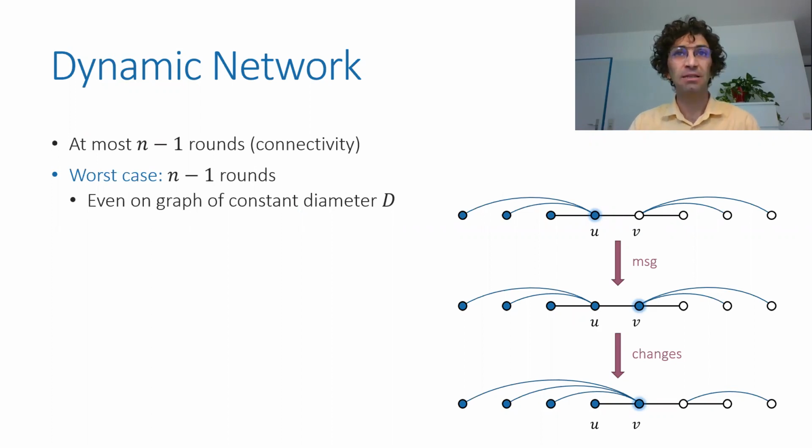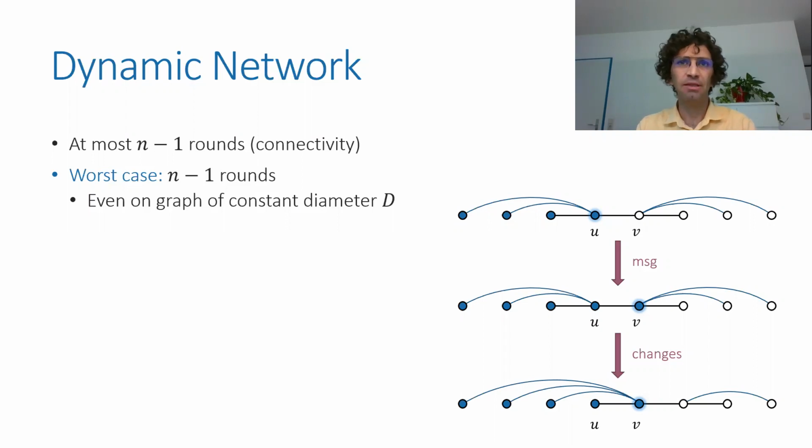So first, the message propagates from a unit to its neighbors, and then the topology of the network changes. And this continues again and again. Now, under this setting, and with the extra assumption that we always take that the network is always connected, flooding will take at most n-1 rounds. And this is just because in each round, at least one new node learns about the information. But in the worst case, this can indeed take n-1 rounds.